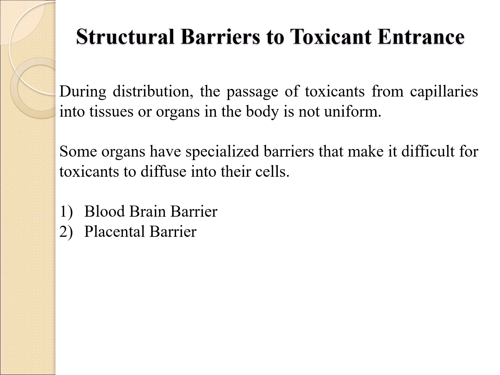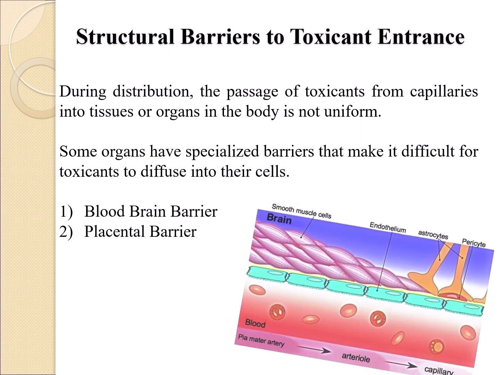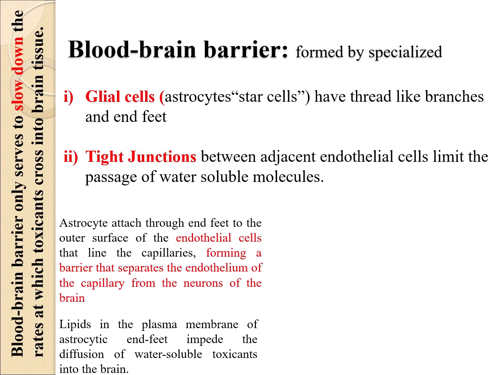Structural barriers to toxicant entrance. During distribution, the passage of toxicants from capillaries into tissues or organs in the body is not uniform. Some organs have specialized barriers that make it difficult for toxicants to diffuse into their cells. Blood-brain barrier, placental barrier. The blood-brain barrier only serves to slow down the rates at which toxicants cross into brain tissue.